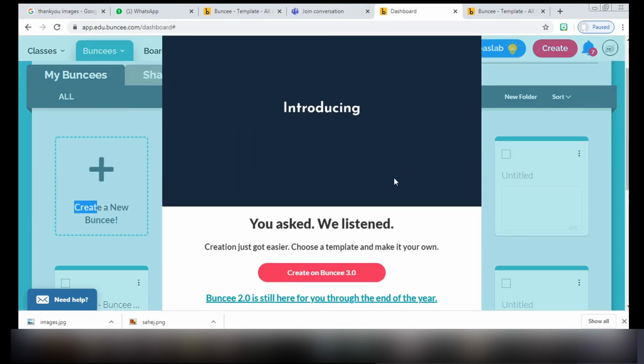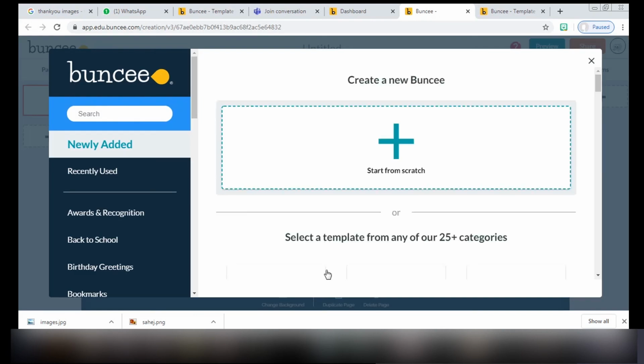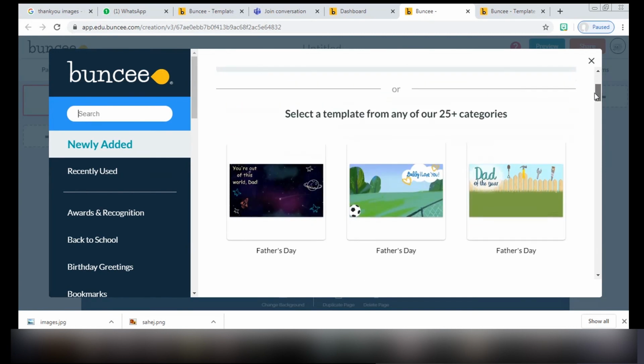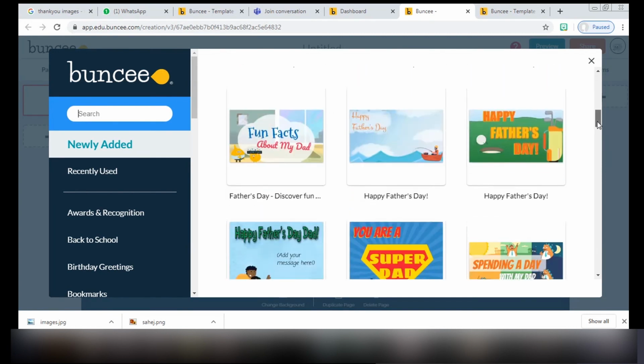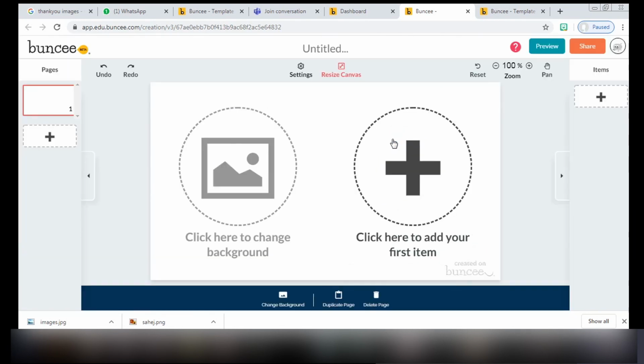So this type of window will appear which will say create on Buncee 3.0. So I click on here Buncee 3.0, and once I click here it will ask me what kind of backgrounds or templates you want. There are many templates which are already given by Buncee. If you want to use those templates, it is okay. Otherwise you click on this button, start from scratch. So this kind of blank canvas will be available to you.